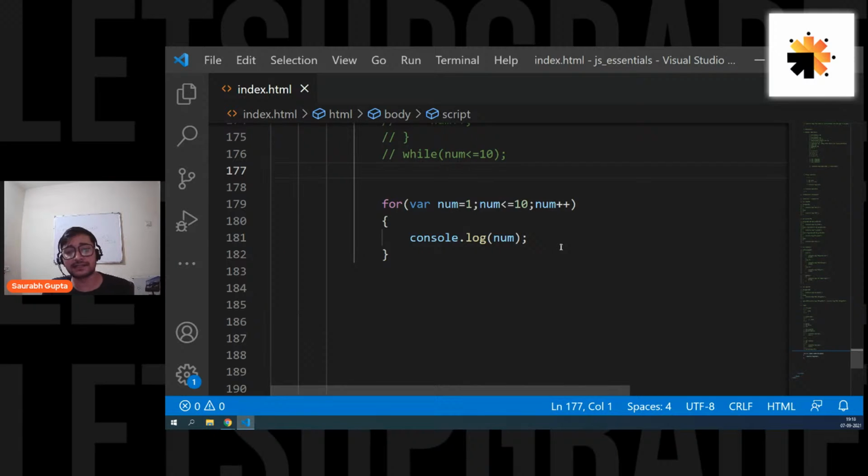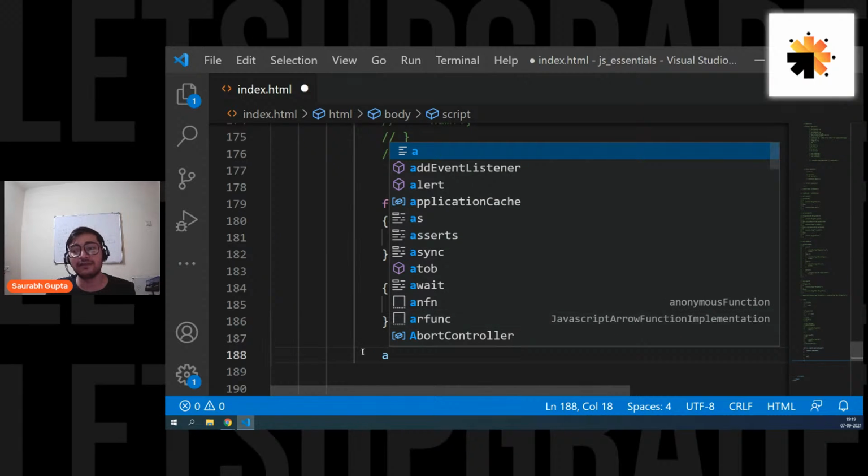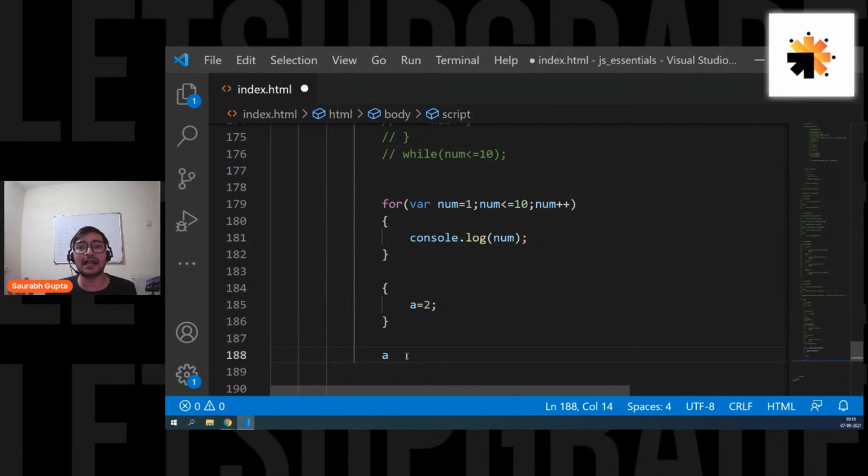Okay, now guys, let's move ahead. Difference between var and let. So now guys, see, in every programming language, variables are by default block scoped. That means if you create a block, and if you create a variable inside it, like for example, a equals 2, this variable will be available only inside this block. If I try to access this a outside the block, it will cause an error. This is a normal programming language principle.